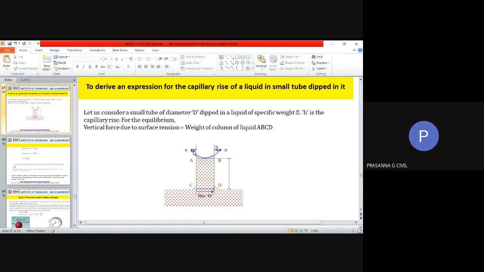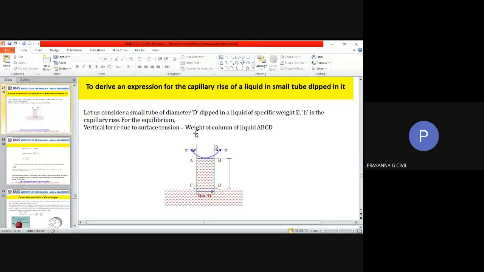So sigma force acting over pi into d, into the vertical upward component, cos theta. So the upward component of surface tension is going to be sigma into pi into d, which is the perimeter here, into cos theta.